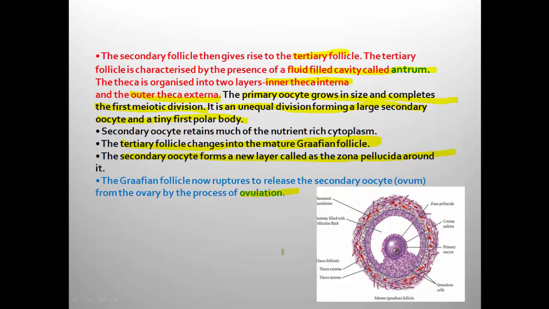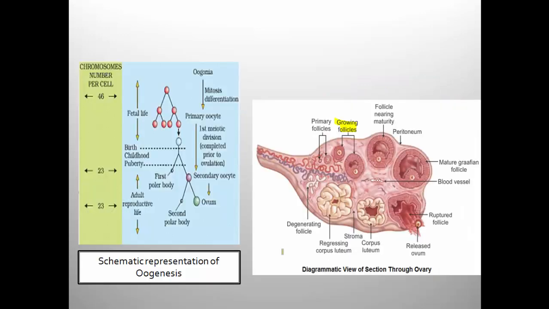Define ovulation, or what is ovulation? The release of secondary oocyte from the ovary due to rupturing of Graafian follicle. The process is called ovulation. And remember, the ovulation is influenced by the pituitary hormone LH, that is luteinizing hormone. So here, this is follicle near the maturity, and here it is mature Graafian follicle, because the growth is completed.